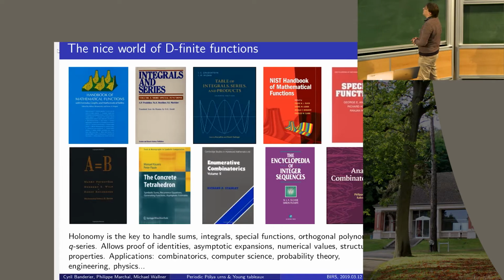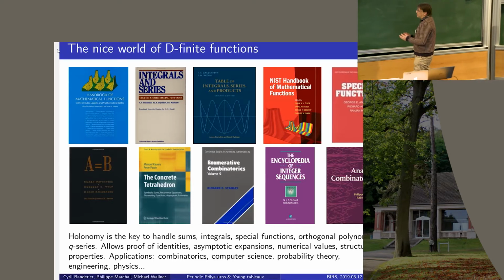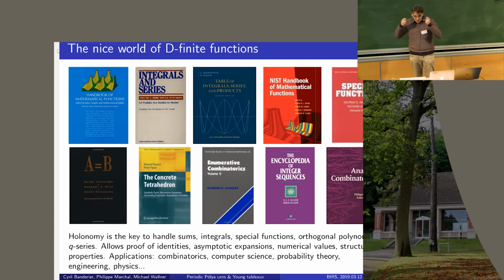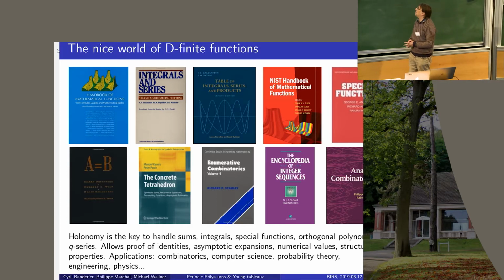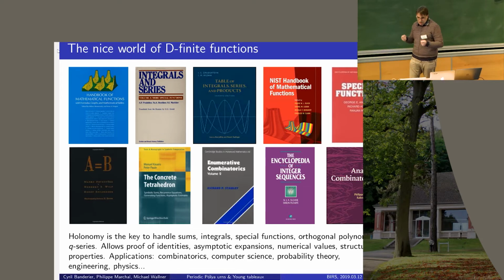Then you have also the fact that it's the right place, the right paradigm to prove identity. And you have this book, A equals B, by Petkovšek, Wilf, and Zeilberger, in which you can prove that A equals B. I will show an example on the next slides.